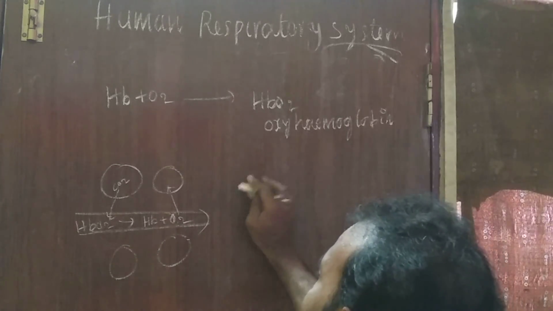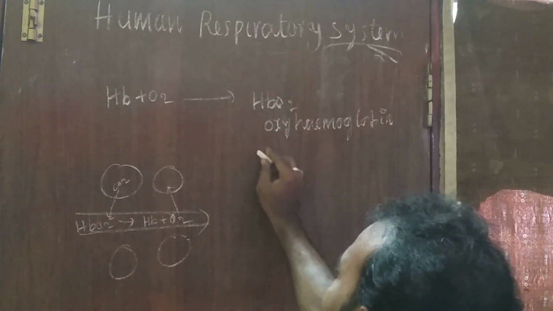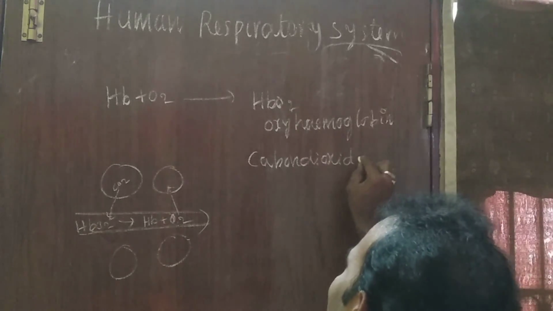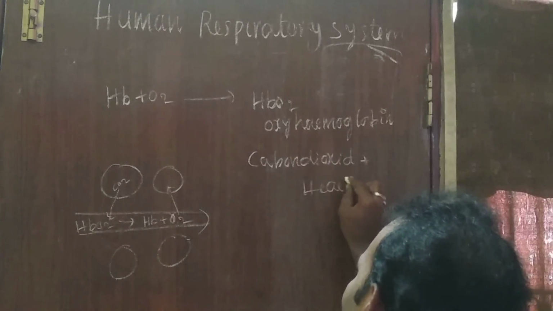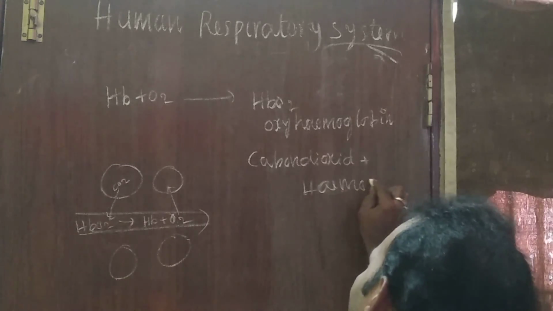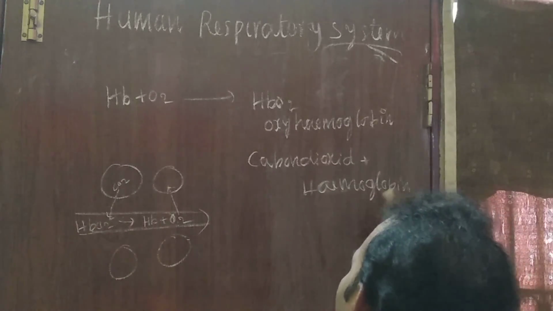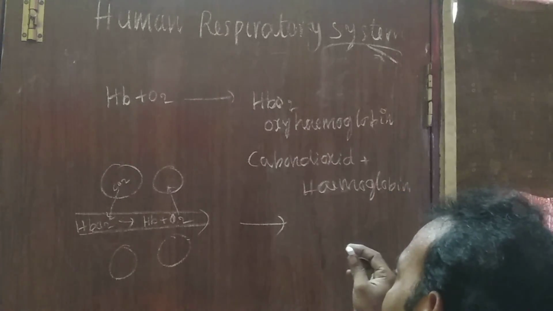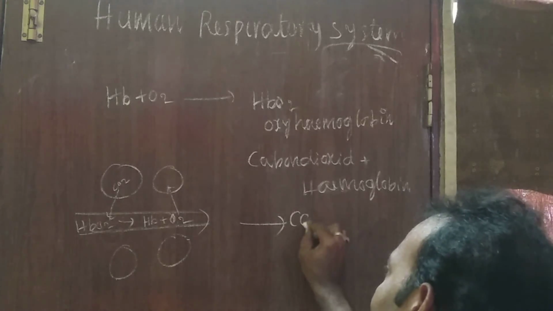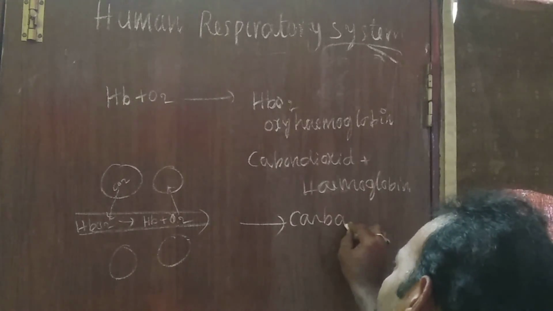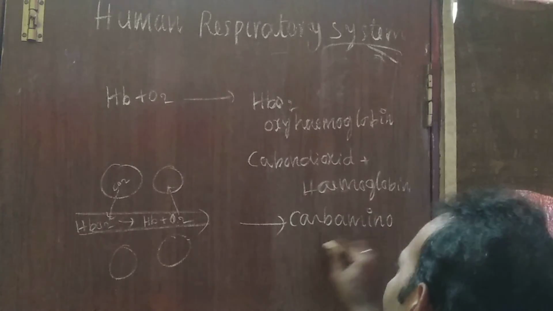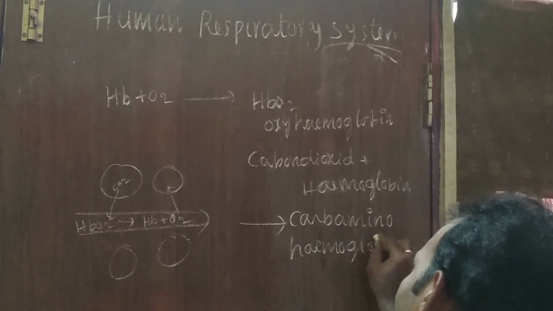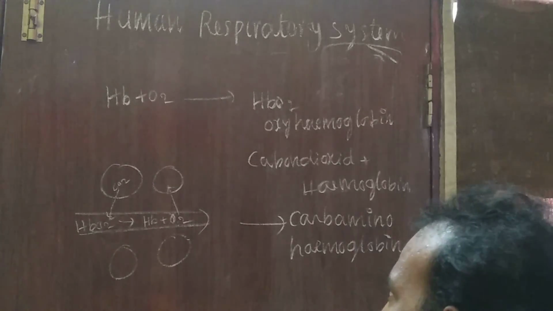This carbon dioxide reacts with hemoglobin to form carbaminohemoglobin.